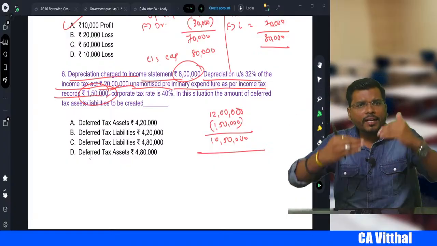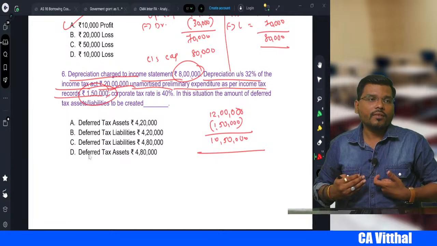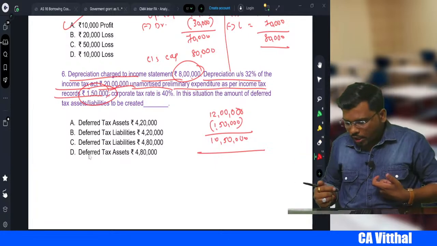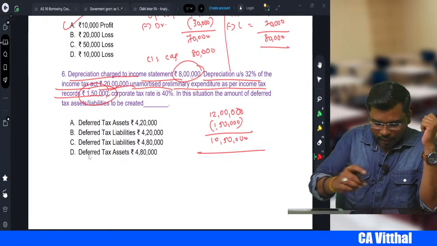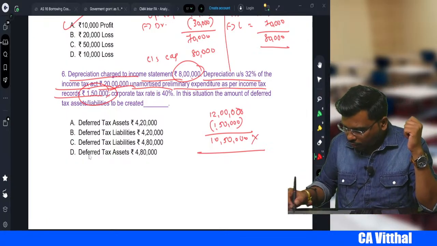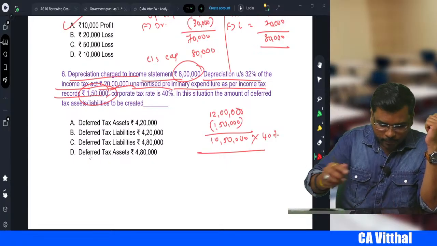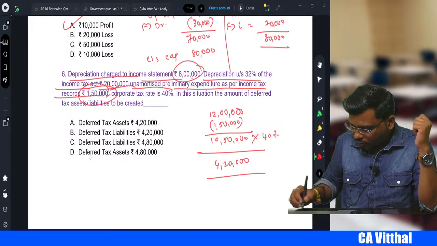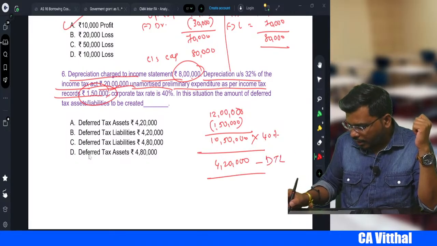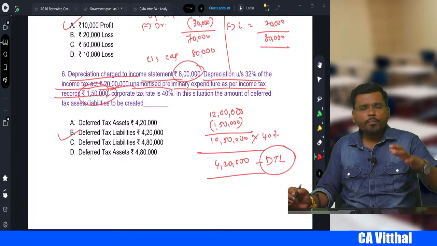So today if you are paying less tax, it means you are creating deferred tax liability, so that tomorrow you will be paying more tax. So how much will that be, sir? 10,50,000 into 40%, which comes to 4,20,000. So you are going to create DTL, deferred tax liability, because today you are paying less.